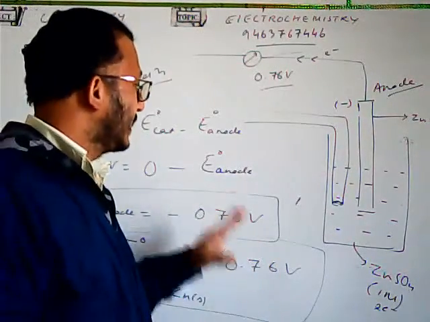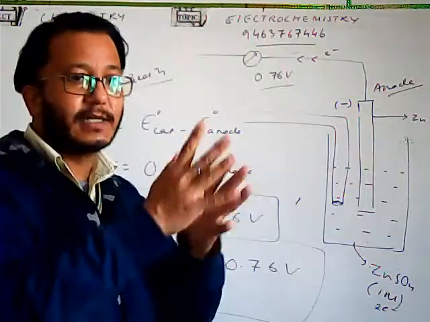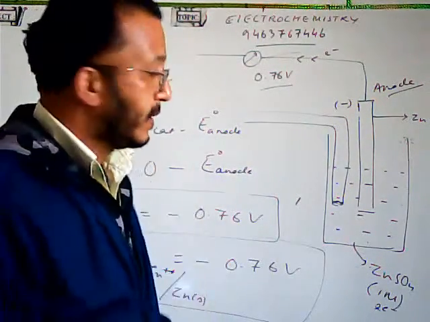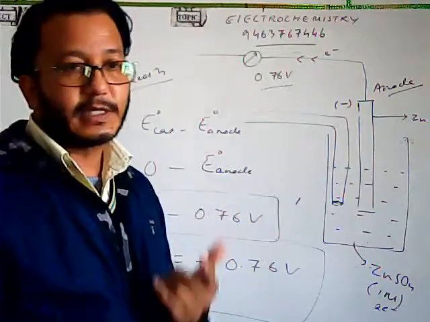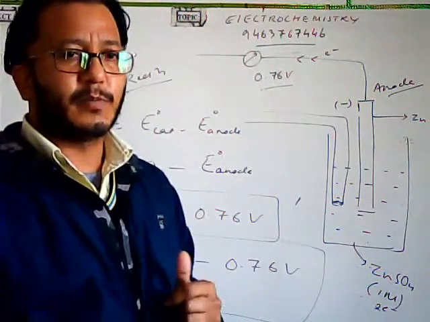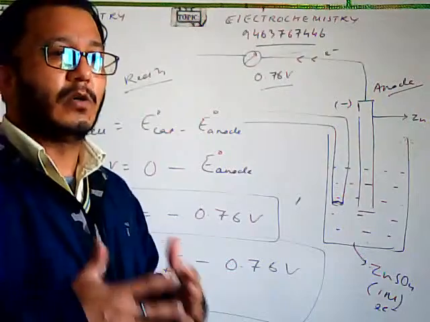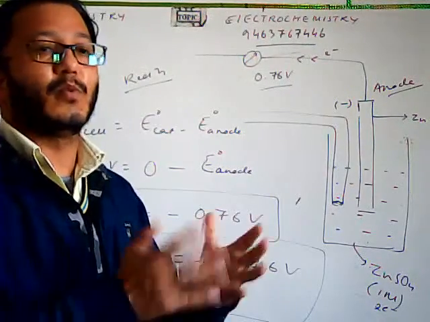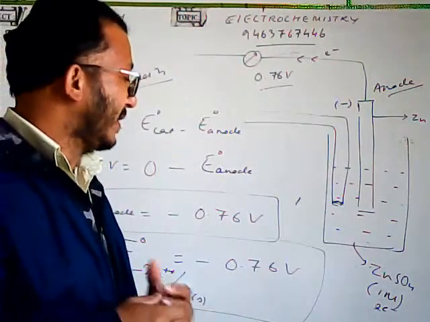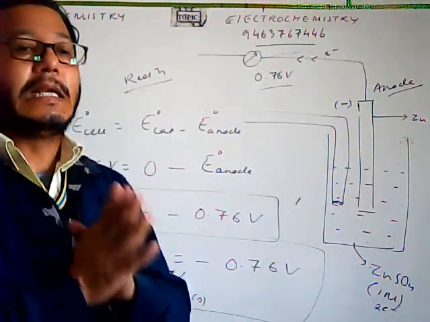Fine. And these electrode potentials are arranged in a series, which can be either increasing reduction potential or decreasing reduction potential. Mostly it is expressed in terms of decreasing reduction potential. The one which has got the lowest reduction potential, meaning the most negative value of reduction potential, that is your lithium. That means it has very little tendency.